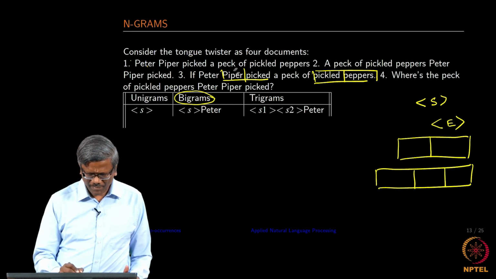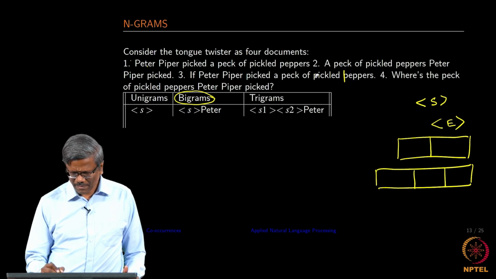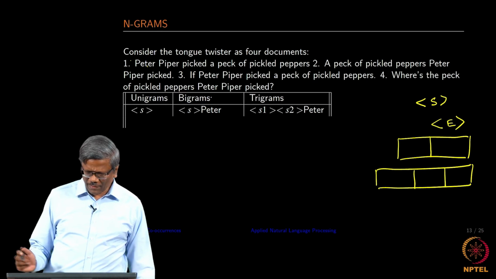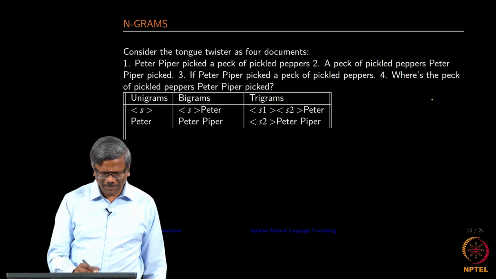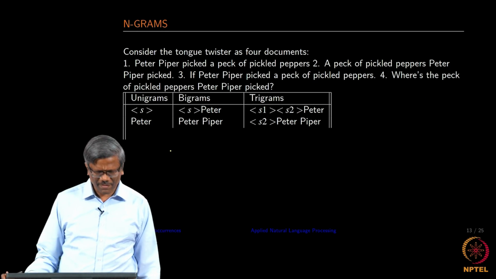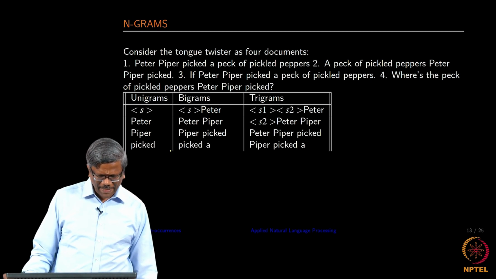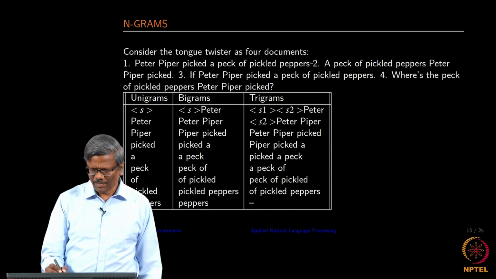So, in the case of unigram, let me remove all this to remove the confusion. We use a starting symbol as I mentioned. Let us look at only the unigram part, which is very well known to us. You see it picking up only one word at a time and then it ends at papers.